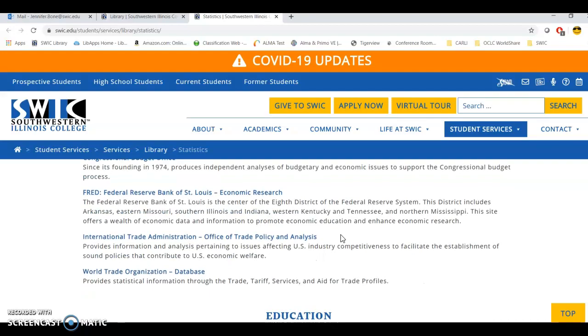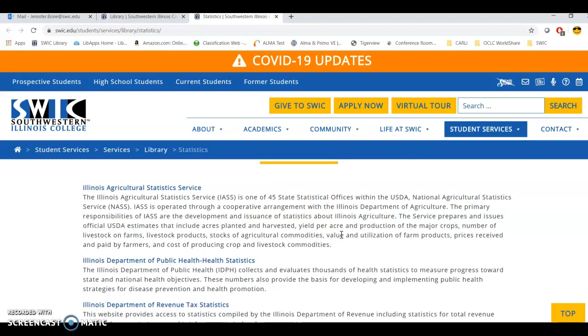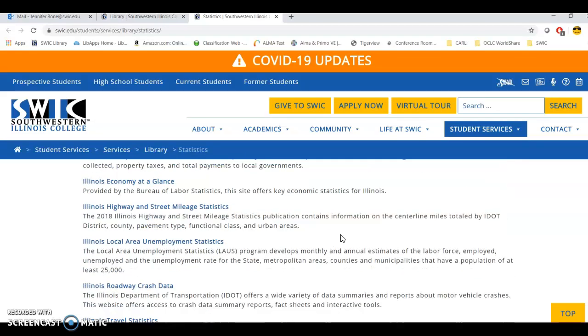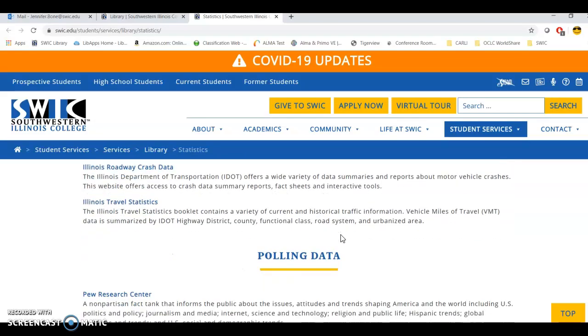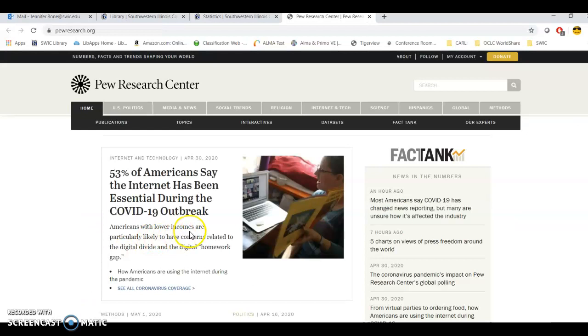Now, a lot of times people don't realize what polling information is. So you'll see we're kind of scrolling through. Here's Illinois statistics. We have a lot of those statistics in here. But polling data talks about public issues and kind of gets a look at what the numbers are. So one of my favorite places to go is the Pew Research Center.